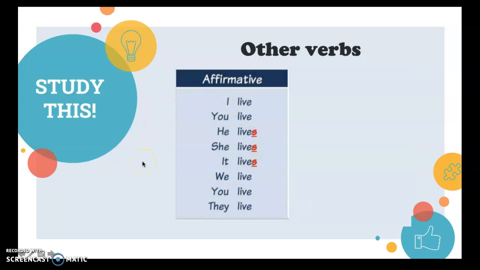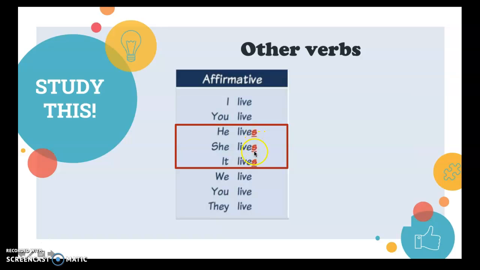Now we are going to talk about other verbs. Yes, not the verb to be. Verbs like live, study, watch, play, work, etc. So when we talk about other verbs that are not the verb to be, look what happens when you use he, she, or it.